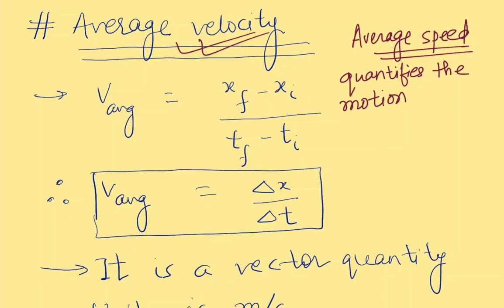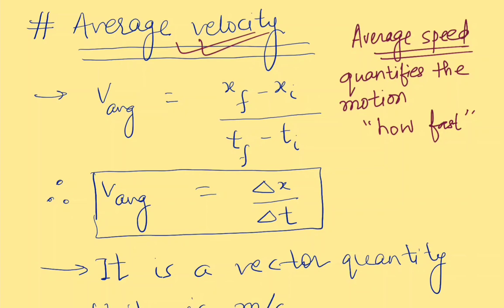In a previous video we saw that displacement and distance are two of the parameters which quantify motion. What do we mean by quantifying? By quantifying we mean that we tell how much the motion has progressed, how much something has moved, or, in the case of average velocity, how fast.